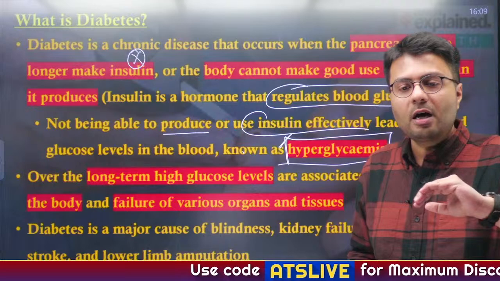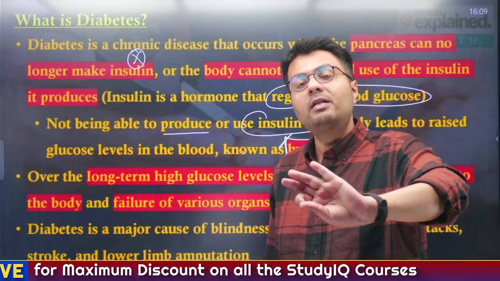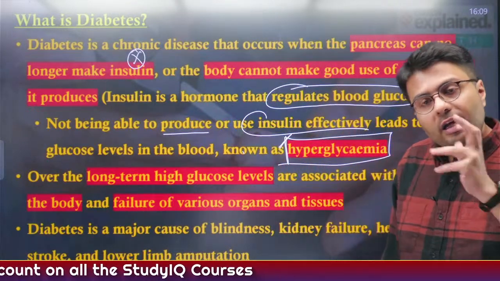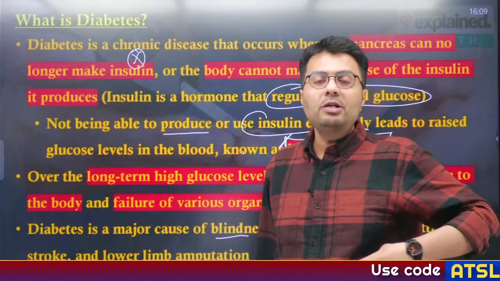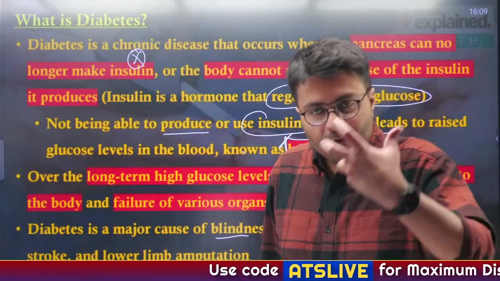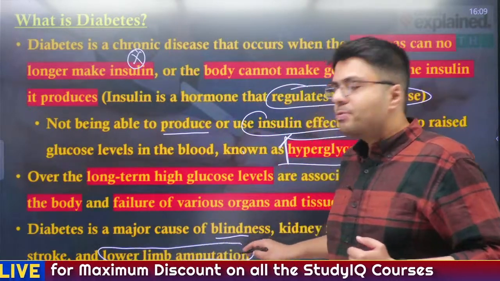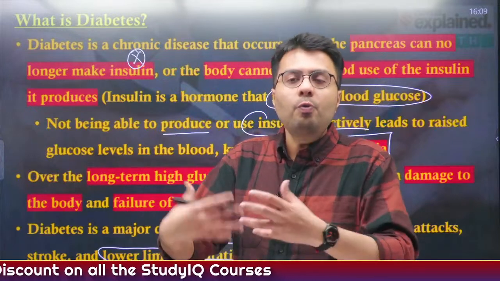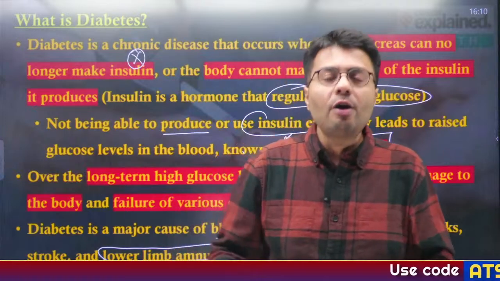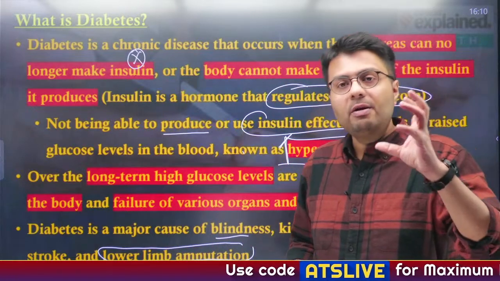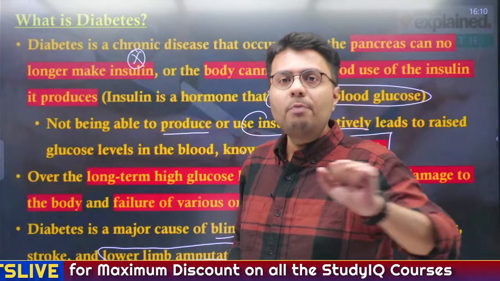Your organs might start to not function properly. It can damage your healthy organs and affect the quality and life of your tissues. Therefore, diabetes is known as a major cause of blindness. People having diabetes see their kidneys fail at a relatively young age, and even their lower limbs can be amputated in severe cases, because their ability to walk and to function properly, including locomotory functions like moving hands and feet, is affected. So although diabetes is quite common, it is also very severe, and we need to control our blood sugar levels.